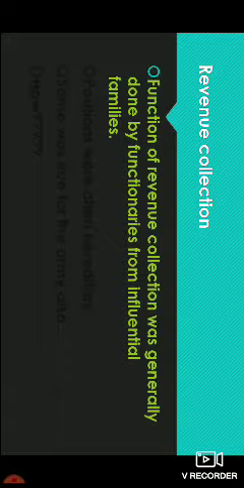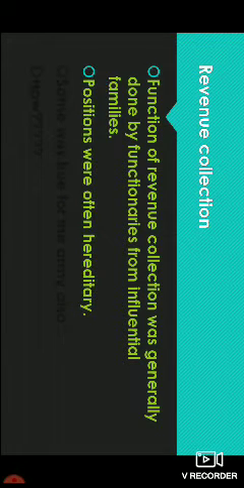They were doing this duty of collecting revenue, and positions were often hereditary, meaning it passed from a father to his child, then his child. The position was passed from father to son, son to his son. That means it was hereditary. And the same was true for the army also. Suppose I am a general in the army, my son will also become the same, his son will also become the same. That means these positions for revenue collection and for the army were hereditary.